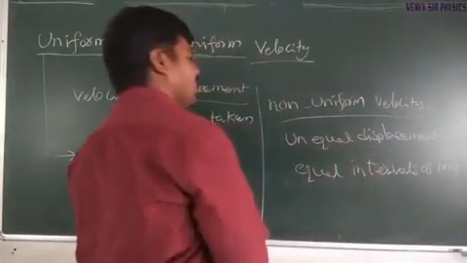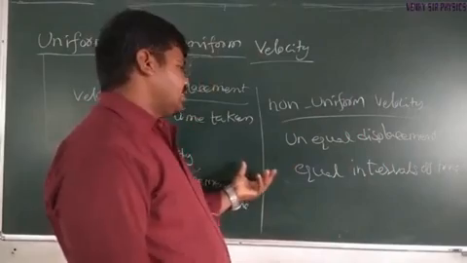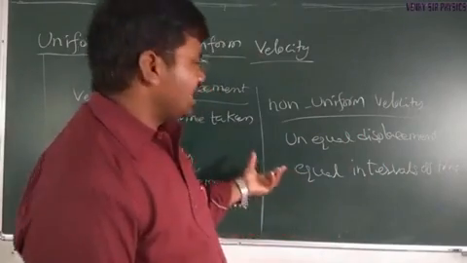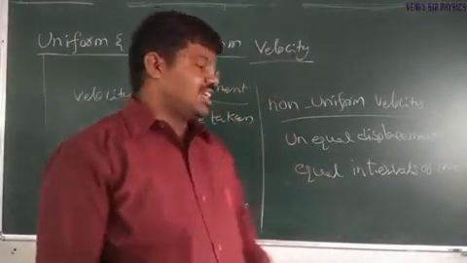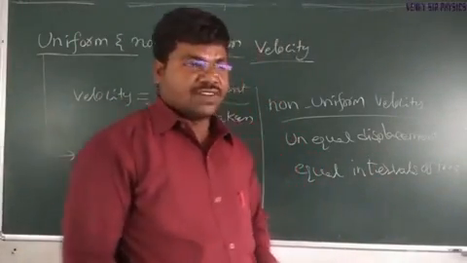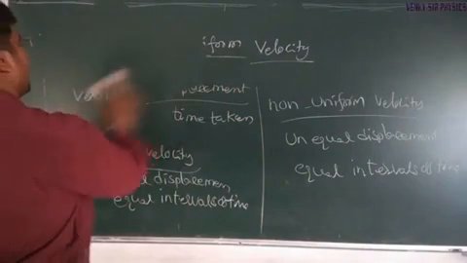Non-uniform velocity is defined as: when a body is said to have non-uniform velocity, that body covers unequal displacements in equal intervals of time.